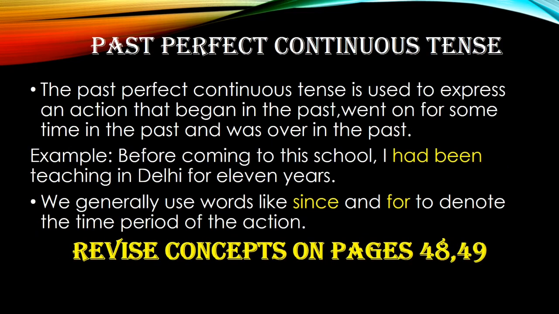Now coming to the past perfect continuous tense. The past perfect continuous tense is used to express an action that began in the past, went on for some time in the past, and was over in the past. Example, before coming to this school, I had been teaching in Delhi for 11 years. Both the actions of teaching in Delhi and coming to the school have been mentioned. Both have been completed. That means the action of teaching in Delhi for 11 years was completed before coming to the school. We generally use words like since and for to denote the time period of the action.